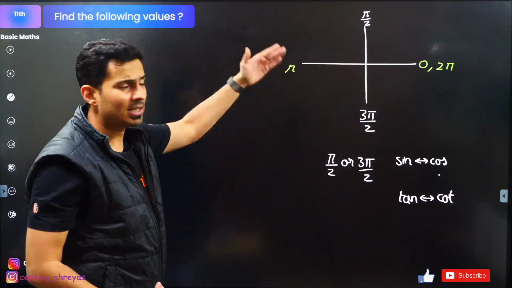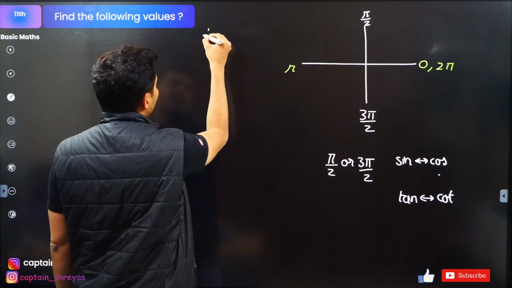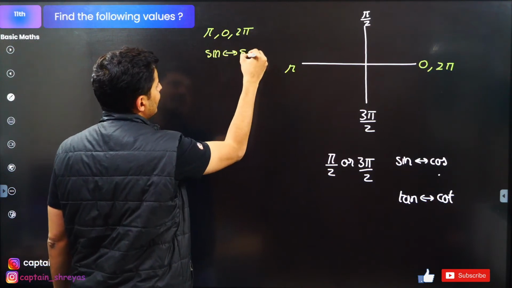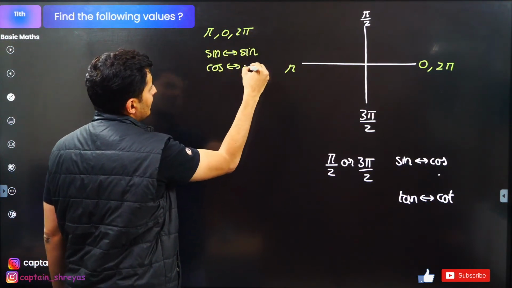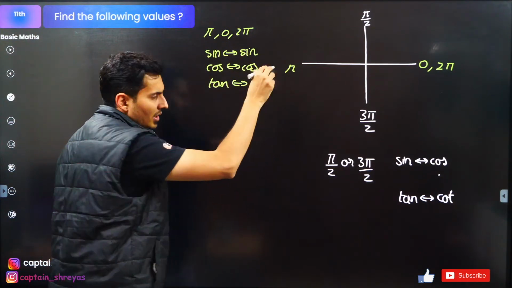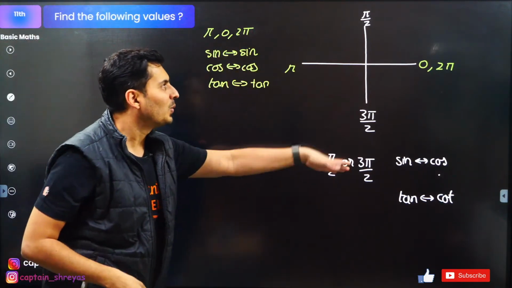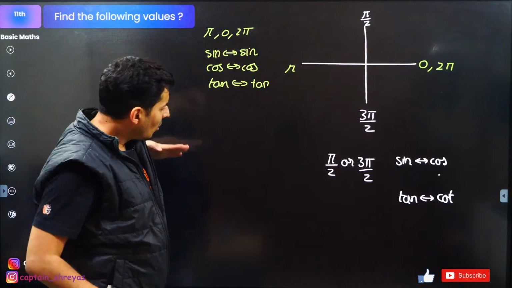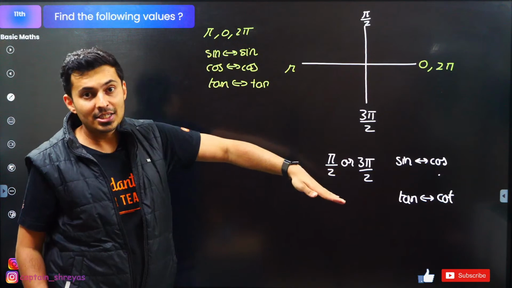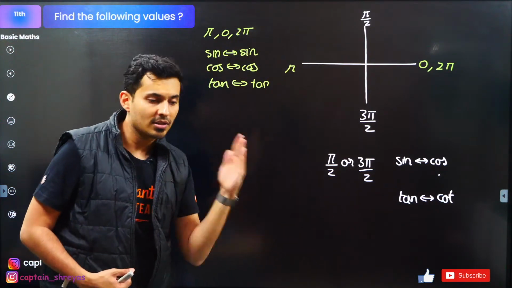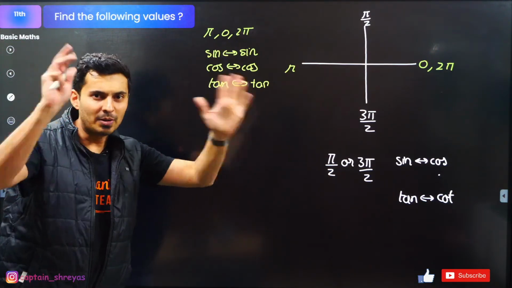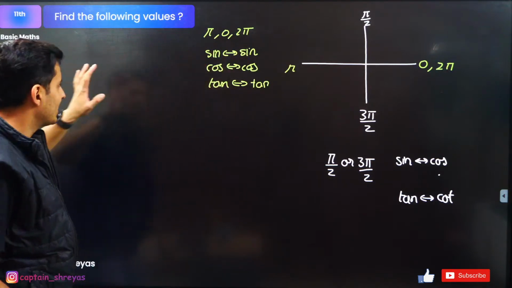Plus minus something, pi plus minus something, so basically it is pi, 0, 2 pi, then sine remains as sine, cos remains as cos, tan remains as tan, cot remains as cot. So there is no change. This is the simple rule. Vertically, it flips. Horizontal, it's the same. When it is vertical, it changes. When it is horizontal, it is flat. It remains the same. Just remember this. And you know which one is positive, negative, that's more than enough.